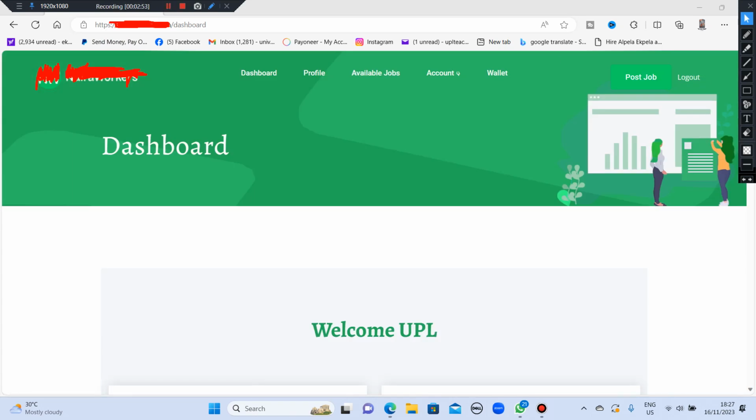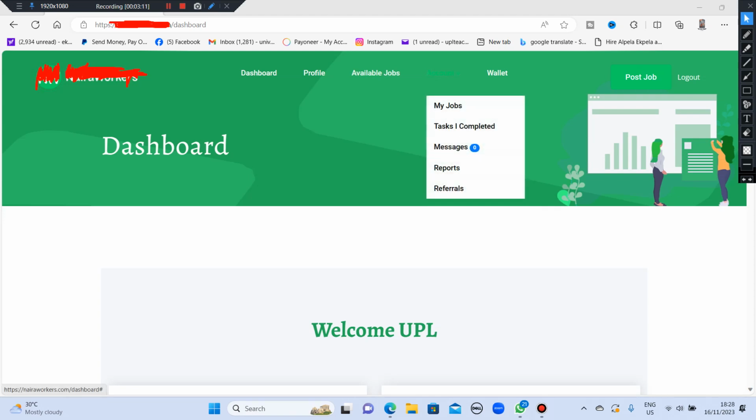The moment you put in your activation code, it's going to tell you that you have successfully activated your account. It will tell you to enter your dashboard and you're going to see welcome, with your name. All right. So let's check out what this platform has for us.